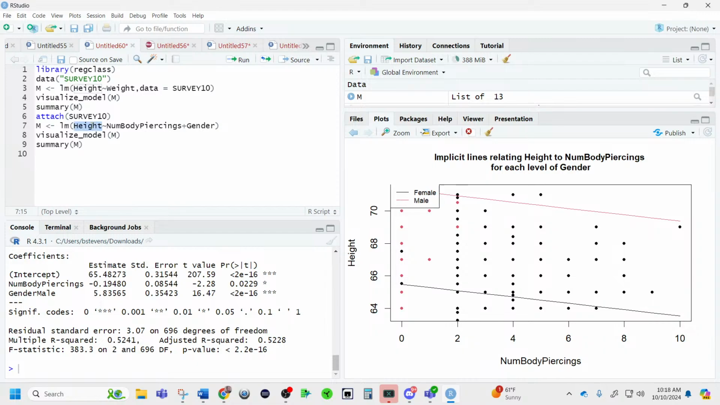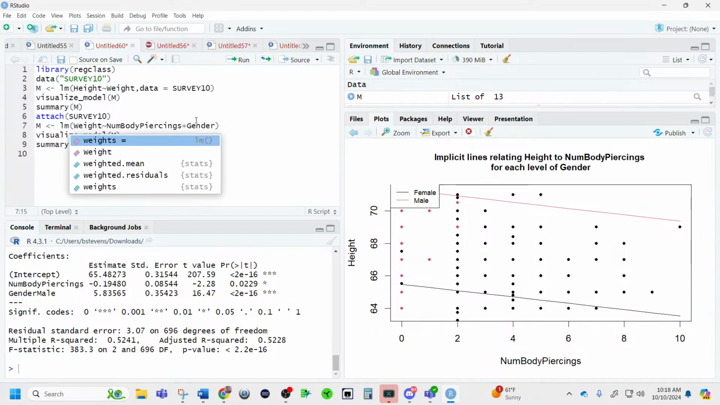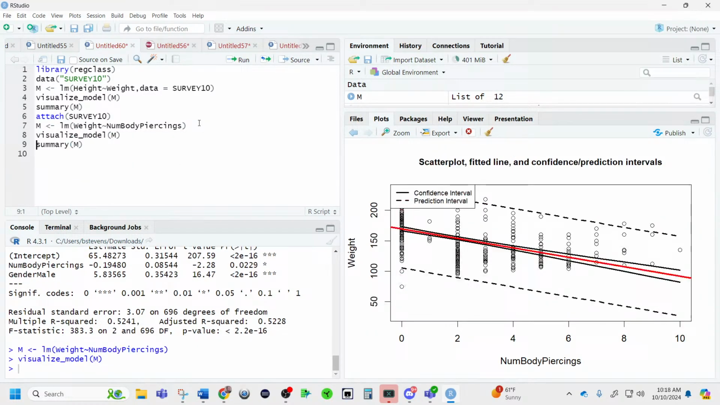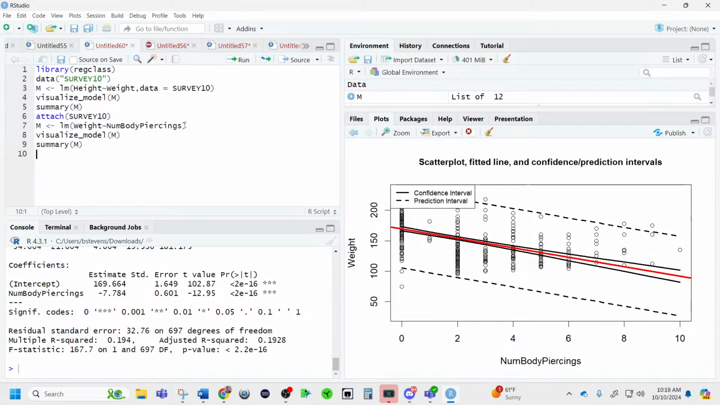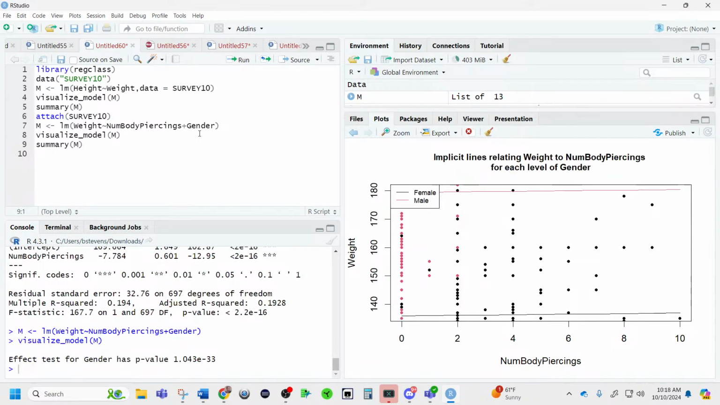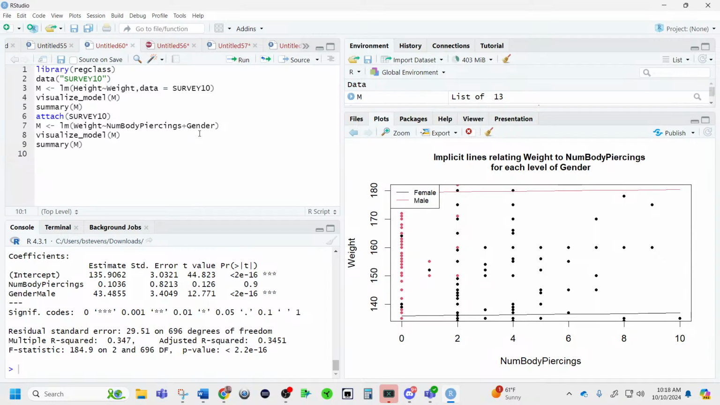Maybe if I do it with weight right here, I think then it becomes not significant. I remember this example. There we go. There's weight being explained by number of body piercings. And if you add in gender, yeah, that's what I should do from now on, because now number of body piercings isn't significant. We went from a very sloped line to a flat line, where the real differences are between males and females.